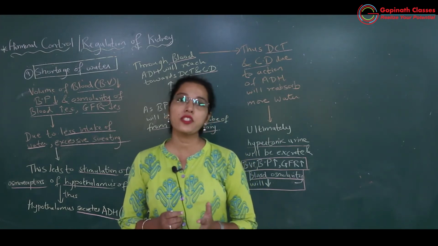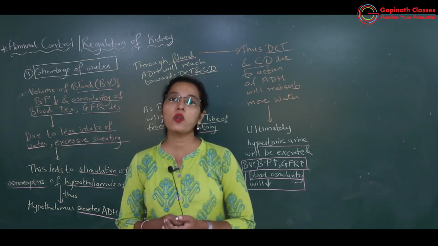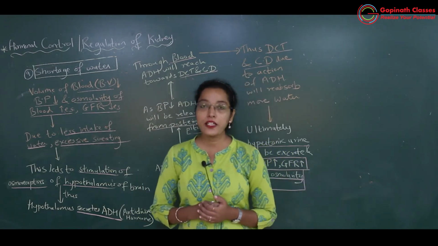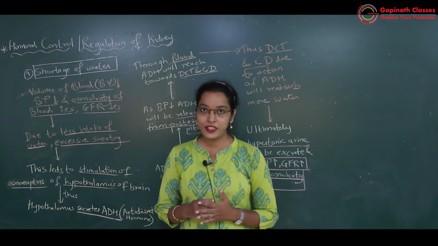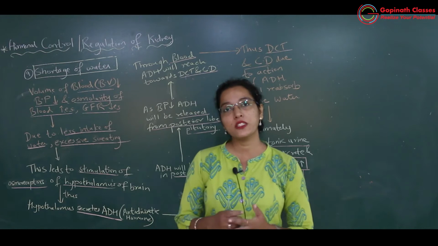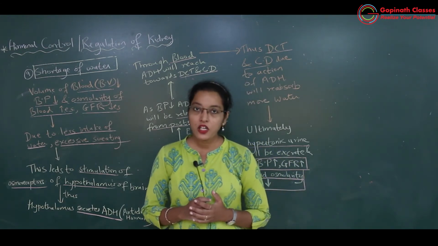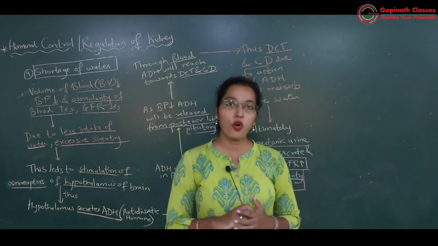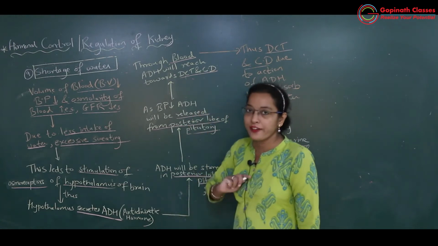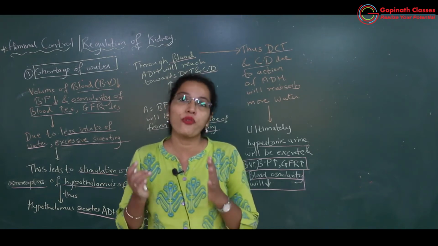In neural regulation, basically sympathetic nervous system plays very important role in regulating the GFR rate. Now we will be learning important regulation of kidney as far as hormones are concerned. Here hormones will play very important role in regulation of kidney. So the third type of regulation is hormonal regulation of kidney. So in hormonal regulation, not all hormones will be involved in regulating the function of the kidney.